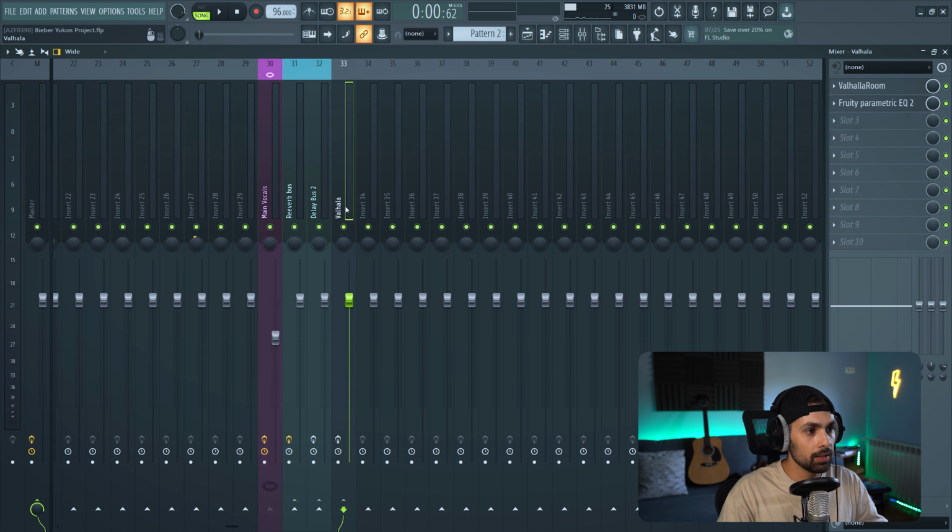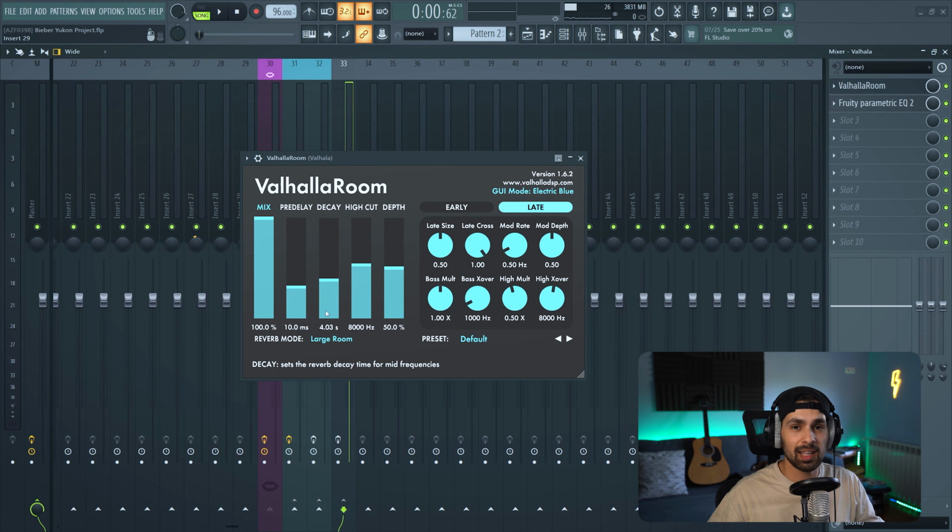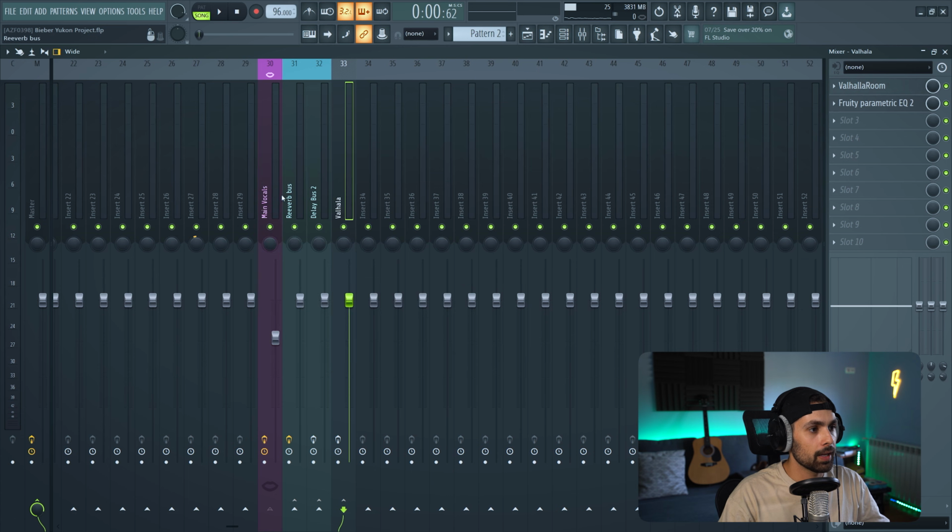So I already sent it here, and make sure all the plugins on the bus channel are set to 100% wet, all right? Because we don't want the dry signal to be repeated on the bus channel. We just want to add the effects. So Vala Room, 100% wet. We got a 4-second decay, so a really strong and really big reverb. And let's see how it sounds.